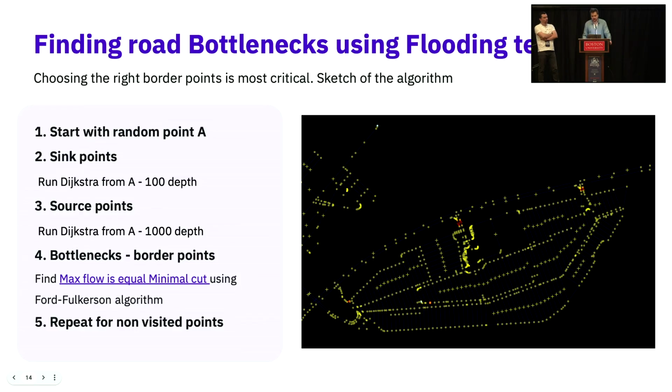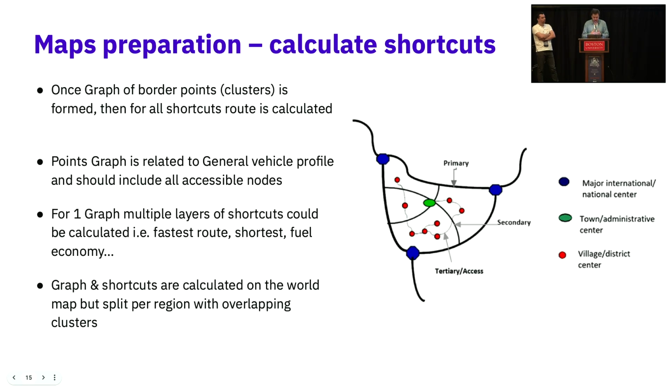And the minimal cut is exactly the points, the parking exits, where you want to put these border points. You repeat the same algorithm for all points, and that's how you end up with the border points. Once you have the border points, you can start calculating shortcuts. The really good thing is that when you are building the graph, you don't specify any parameters like avoid ferries, fast road, and so on. You only specify parameters when you calculate the shortcut and store it. So you can calculate as many layers as you want, but we ended up with 2 in order to save memory, and I will mention why 2 is enough. However, parameter combinations also explode. If you have 10 switches, it's 2 to the power of 10, which is about 1,000 combinations.